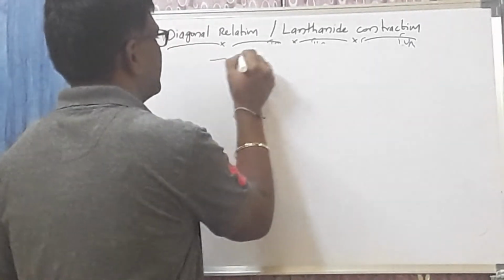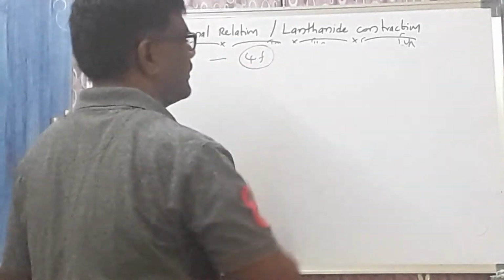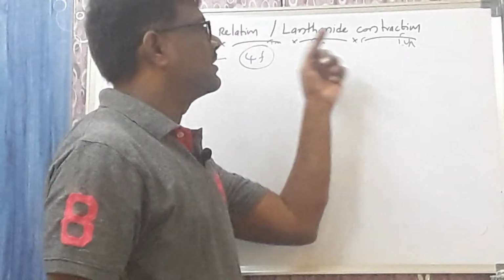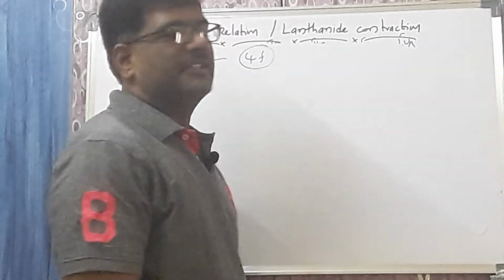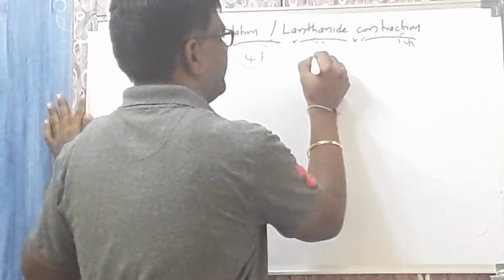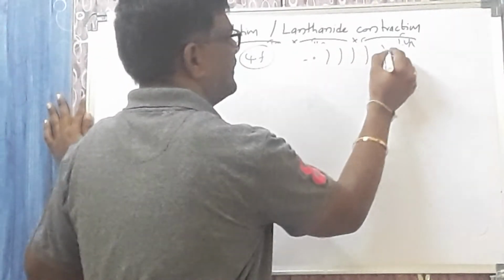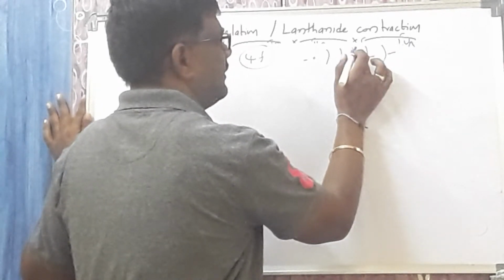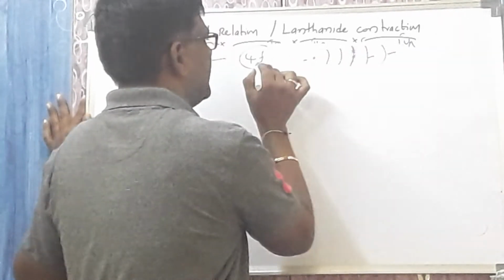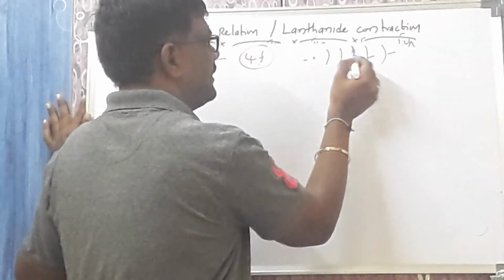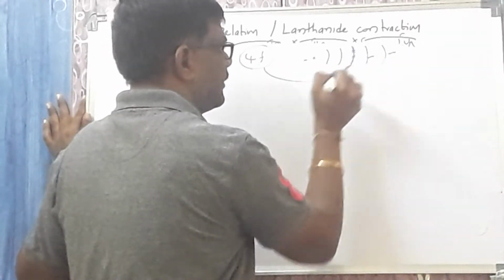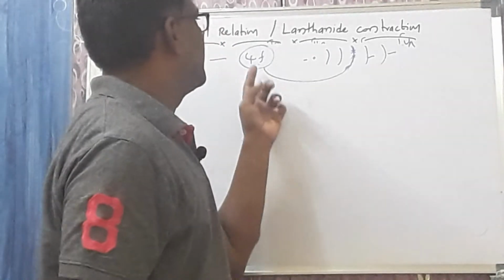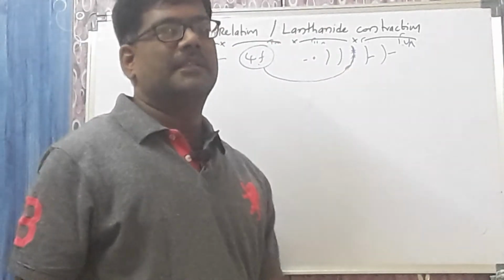The elements in which the differentiating electron enters into the 4f orbitals of the anti-penultimate shell are called the lanthanide elements. In the lanthanide elements, this is the valency shell, this is the penultimate shell, and this is the anti-penultimate shell. The differentiating electron enters into the 4f orbitals of the anti-penultimate shell. Those elements are called the lanthanide elements.